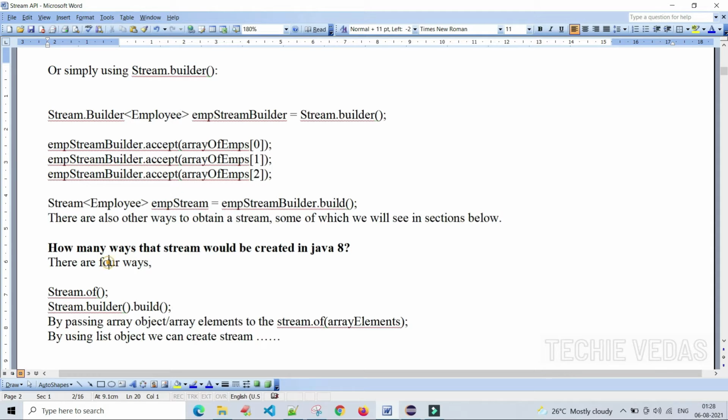So this is another way, and we can say 5 ways, by passing individual array elements to the Stream.of method: array of 0, comma, array of 1, and so on. Like this we can create a stream.